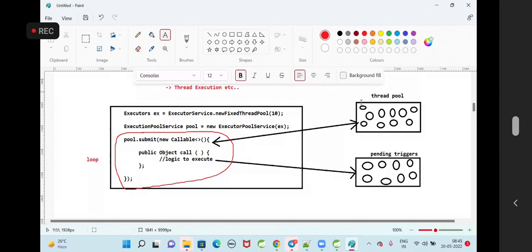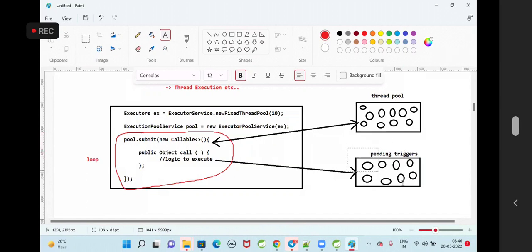So every thread is going to process one trigger. I am creating a pool with 10 threads. 10 threads will process the 10 triggers. If the 10 triggers are completed, then the same threads it is going to reuse. Executor framework is going to reuse the same threads and assign the next 10 triggers. Second 10 triggers also completed.